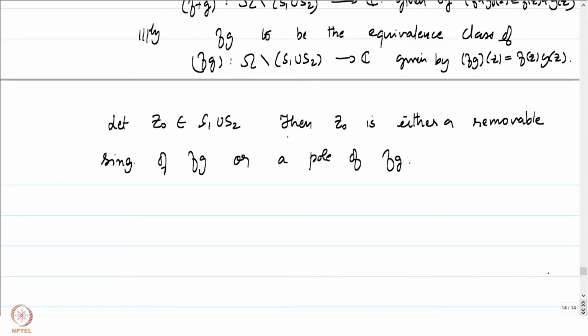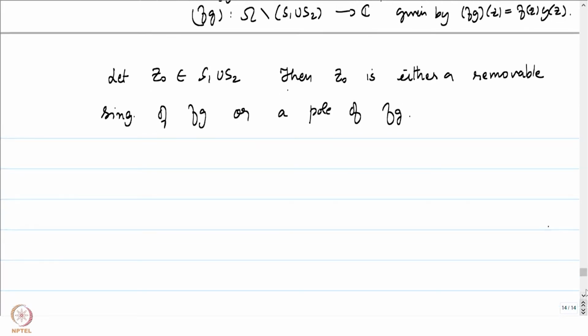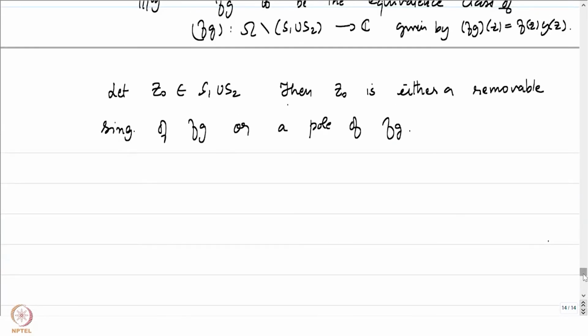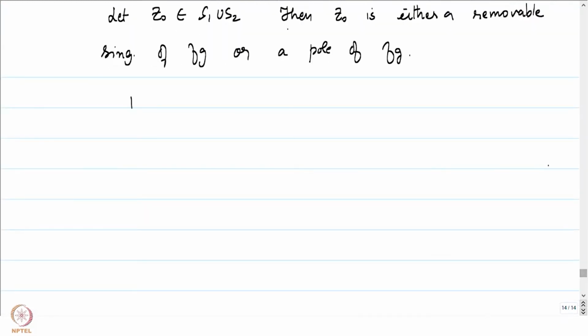The first thing to note is that because S1 and S2 are both discrete, an exercise earlier tells us that S1 union S2 is also discrete. So that is already taken care of. We just have to look at whether it is a removable singularity or a pole of f times g. We know the behavior of our functions f and g in a neighborhood of z0.